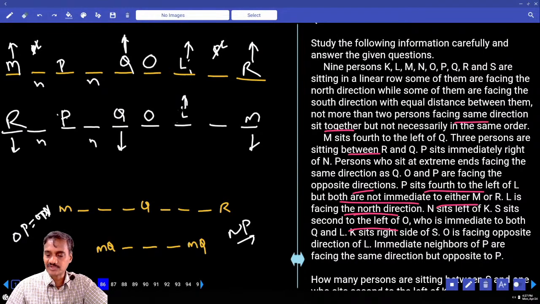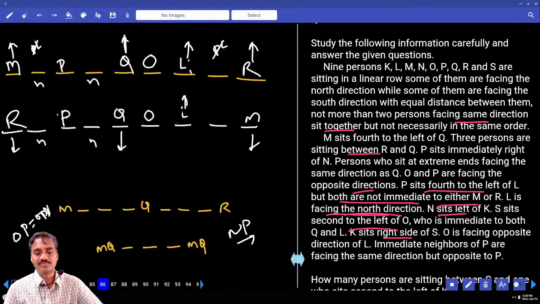And L is facing north. P sits 4 to the left of L, and both are not immediate to either R or L. N is to the immediate left of P. N is to the left hand side of K. And S is second to the left of O, and O is immediate to P and N. K is to the right of S.